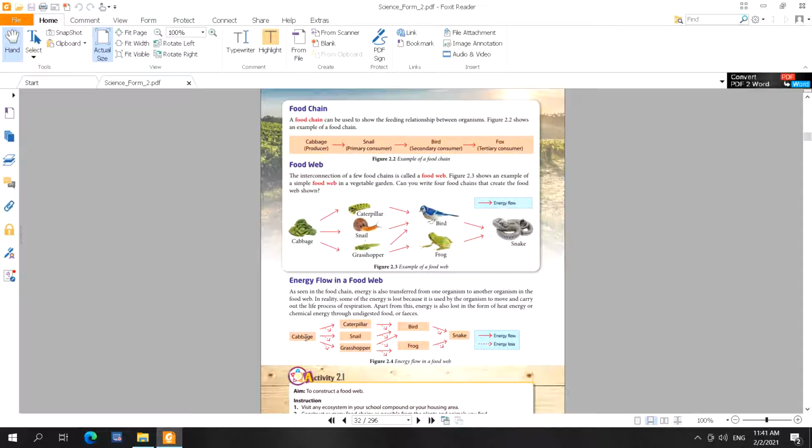That means when a caterpillar eats cabbage, it only receives 10% of the energy. And then when the caterpillar is eaten by a bird, the bird only receives 10% of the energy from the caterpillar. Why? Because 90% of the energy will be lost in the form of heat energy, and also in life processes.